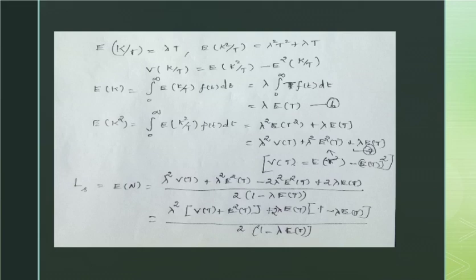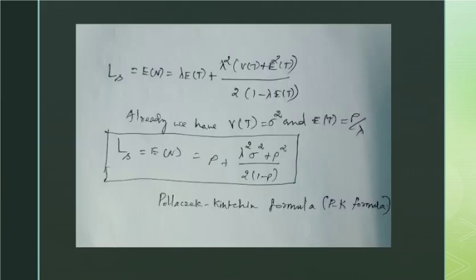lambda square V of t plus E square of t plus 2 lambda E of t into (1 minus lambda E of t), divided by 2 into (1 minus lambda E of t). So at last, if we substitute V of t as sigma square and E of t as rho by lambda, we will get Ls, that is E of n, as rho plus (lambda square sigma square plus rho square) by 2 into (1 minus rho). This is known as the Pollaczek-Khinchine formula. We can write it in short as the PK formula.